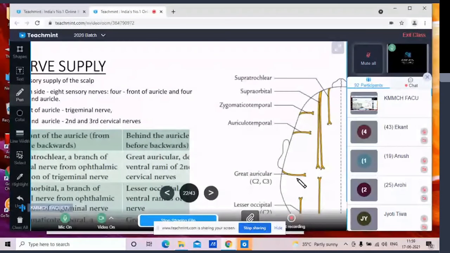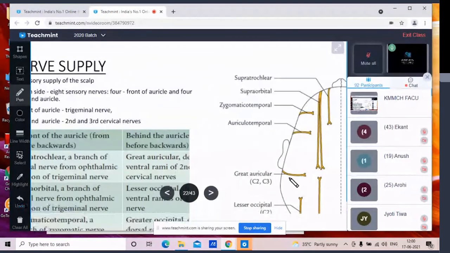So we are seeing first the sensory nerve supply. In total there are 8 sensory nerves on each side. Out of 8, 4 sensory nerves are in front of the ear and 4 are behind the ear. The 4 in front of the ear are derived from the trigeminal nerve, and the 4 behind the ear are derived from the second and the third cervical nerves. So which nerves supply sensation to the scalp?